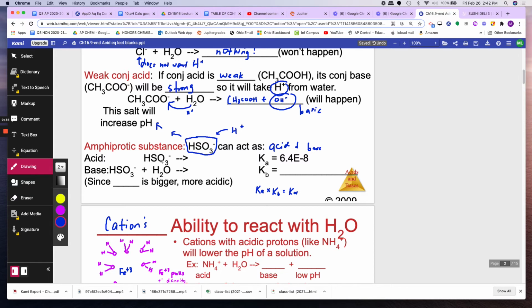When HSO3 minus acts as an acid, you make H plus and SO3 2 minus, and that has its Ka. When HSO3 minus acts as a base, it takes the H from the water, so you have H2SO3 plus OH minus.